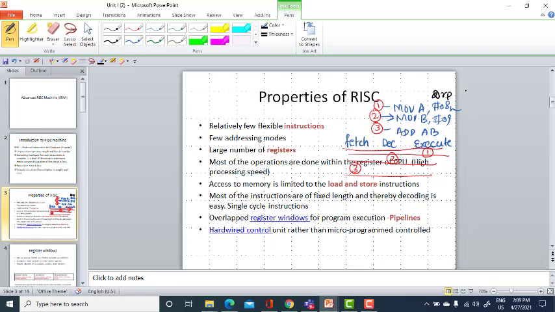So these are a few features which make RISC much simpler, and thus the core of the RISC machine can operate at a higher clock frequency, meaning higher execution speed.